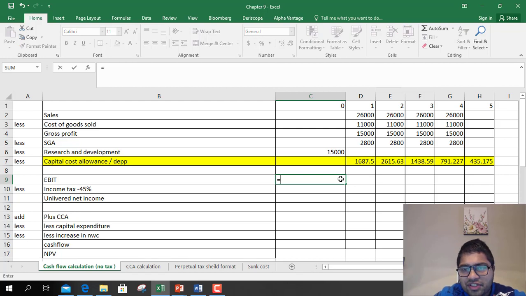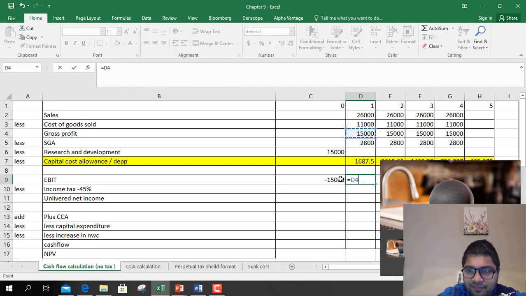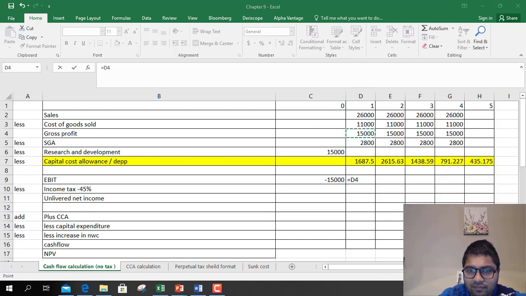So what is EBIT? EBIT is first year you only have cost. So EBIT is negative value. This $1,500 negative, $15 million negative. Next year onwards you have EBIT, right? So what is that? Gross profit, whatever gross profit was there, minus SGA minus depreciation. So $10 million almost is gross profit in year 1.